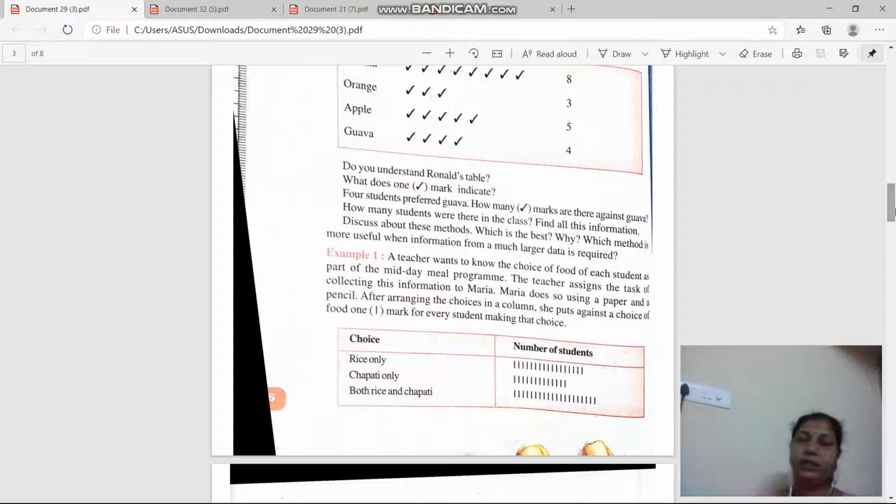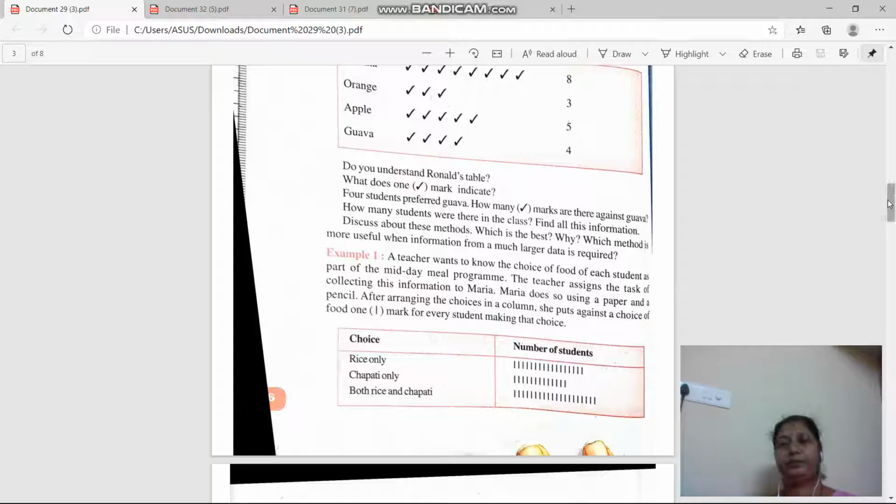So here also, without making tick marks, he just put standing lines. By counting the standing lines, we can tell how many students require rice, how many require chapati, and how many require both. Get it now? It is an easier one, but an even easier one was made by another student.